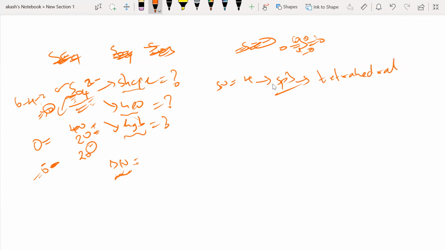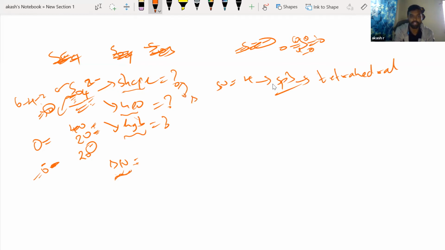In this case, there are no lone pairs. Whenever you have no lone pairs, the shape and geometry become the same. When will that happen? When you don't have any lone pair on the central atom. In this case, sulfur doesn't have any lone pair, so the shape as well as the geometry is tetrahedral.